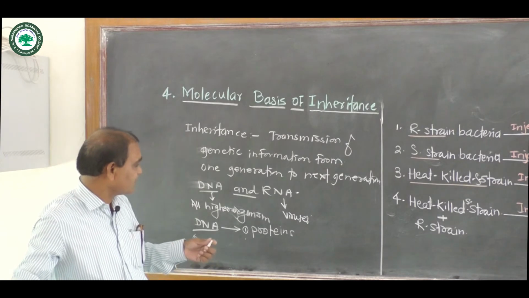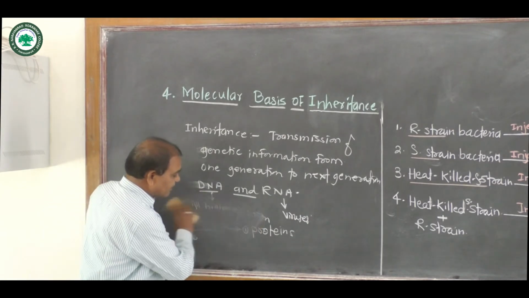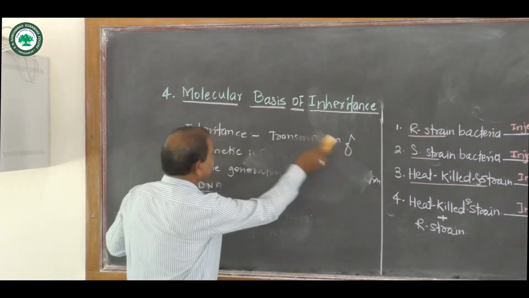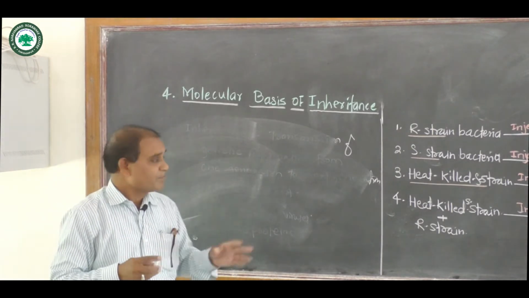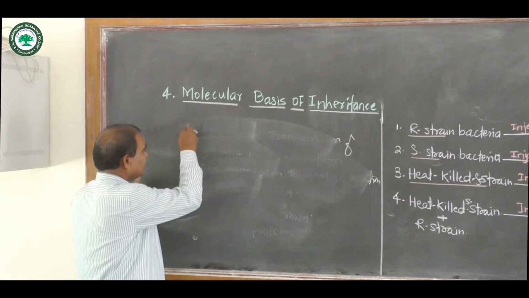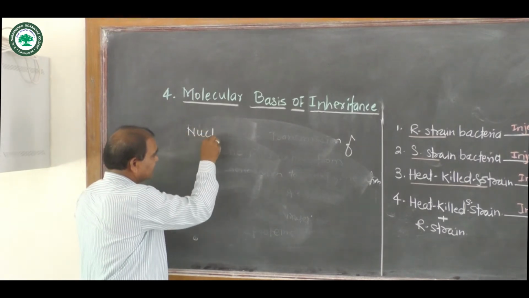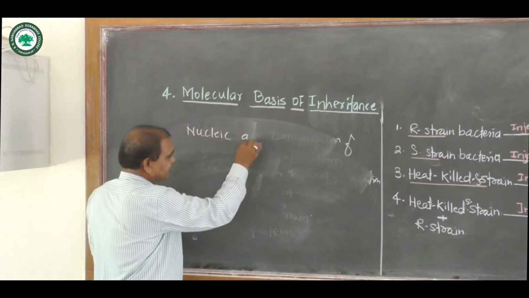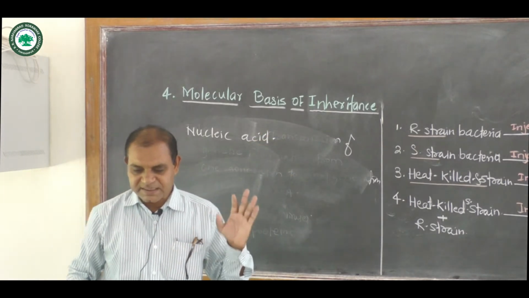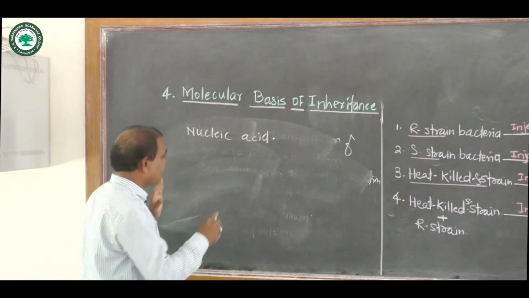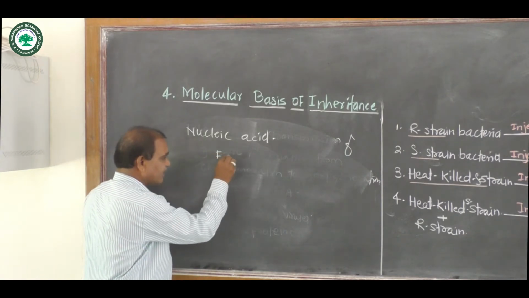Now first of all, some historical background, the history. First, the nucleic acid.